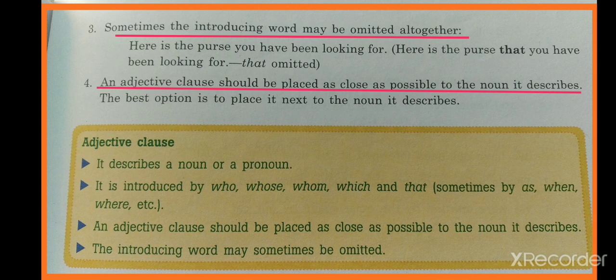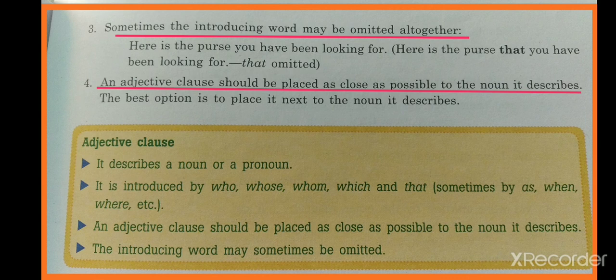The next thing you have to remember is that an adjective clause should be placed as close as possible to the noun it describes. Otherwise, the complete meaning of the sentence would change. So you have to use the adjective clause near the noun which it is describing.